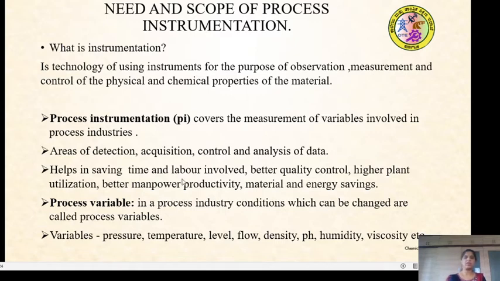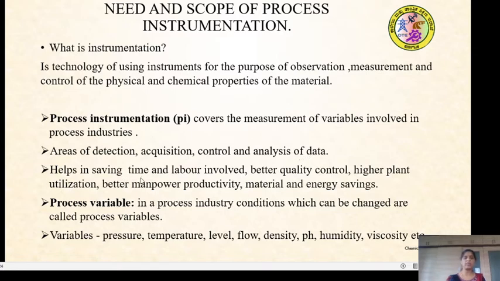The process instrumentation mainly covers the measurement of variables involved in the process industries. As I have already said, the process variables may be pressure, temperature, level, flow, density, pH measurement, humidity or the viscosity of a particular material. Process instrumentation helps in the areas of detection, acquisition, control and analysis of data.